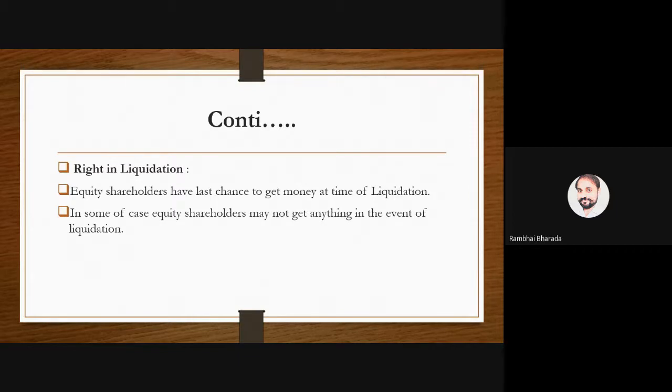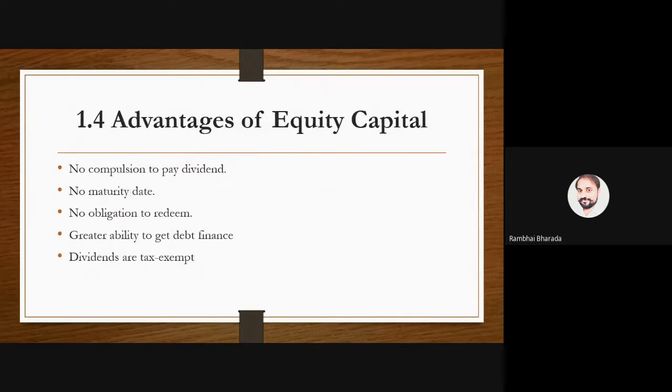So 4 rights are there. First right, right to income, to get the dividend. Second right, right to control, voting right and electing the board of directors. Number 3, right of right shares, and right in liquidation. Okay. Now read these points one by one.